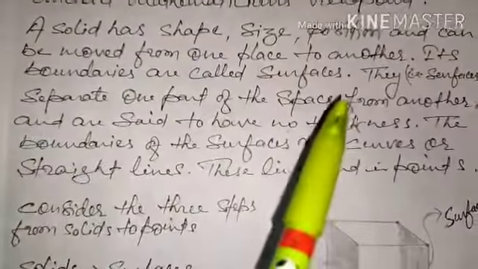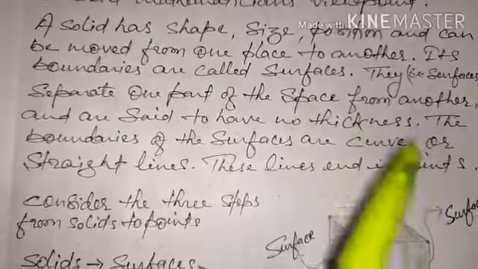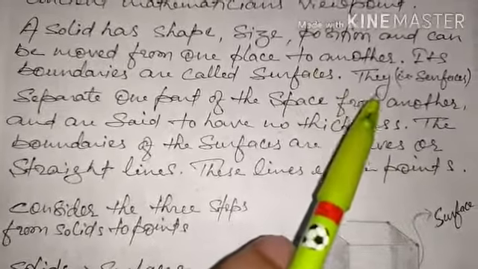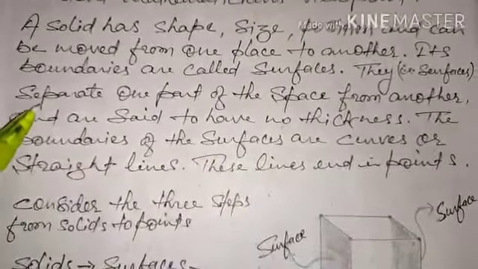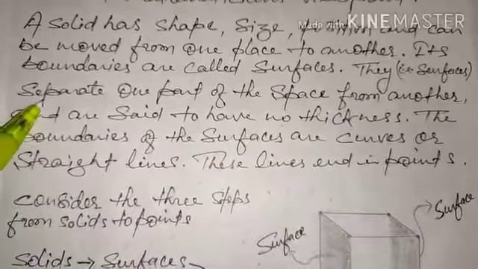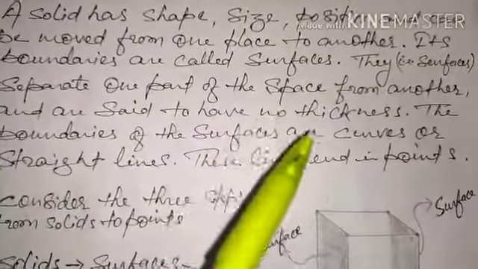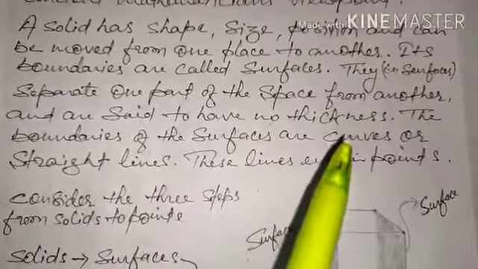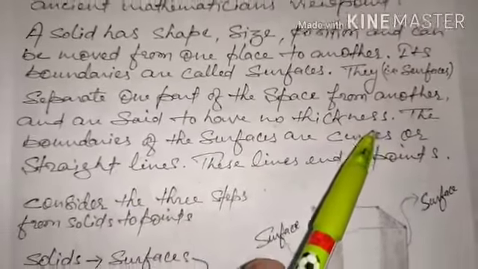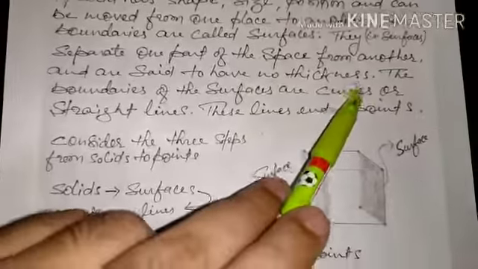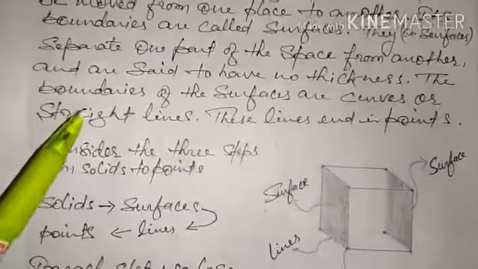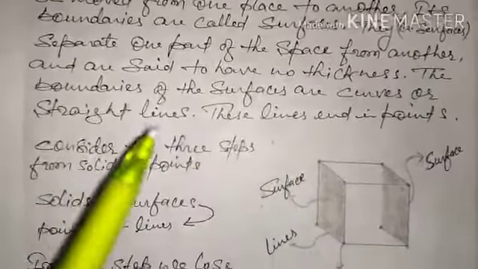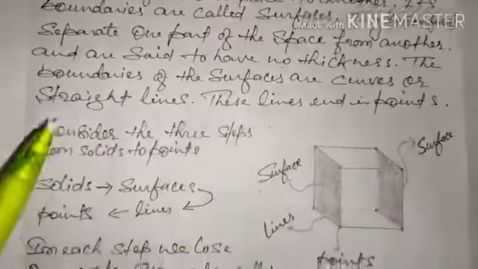Its boundaries are called surfaces. Surfaces separate one part of the space from another and are said to have no thickness. These are very brilliant points. The boundaries of the surfaces are curves or straight lines. These lines end in points.